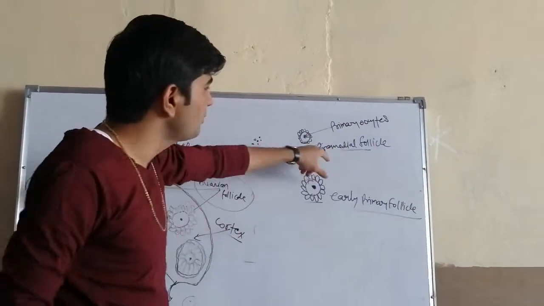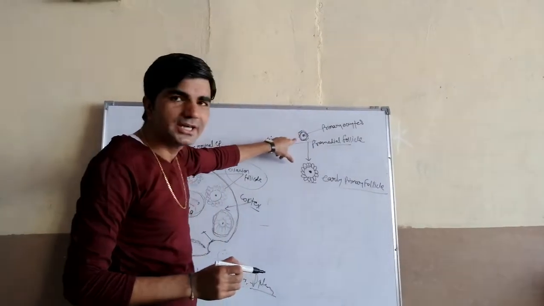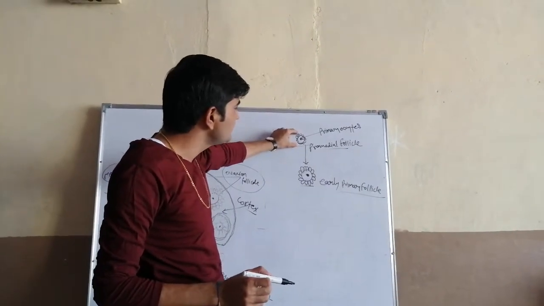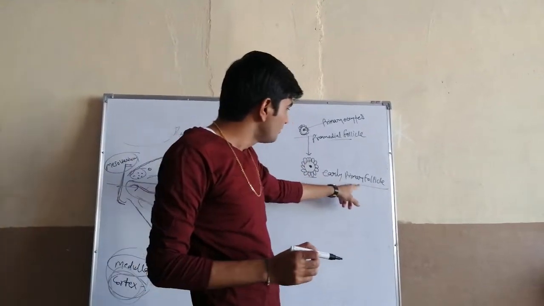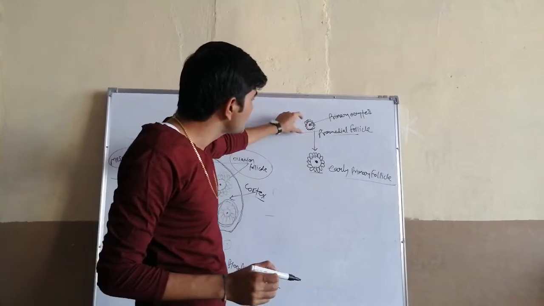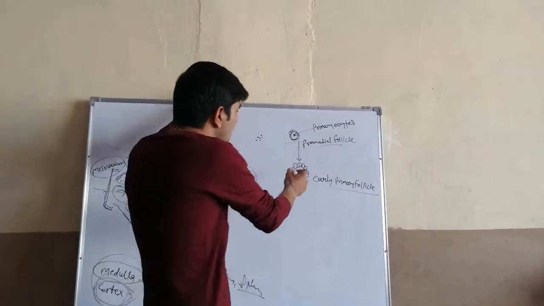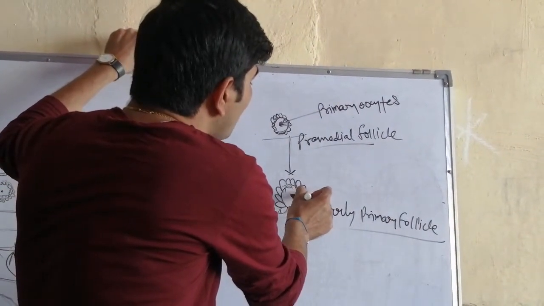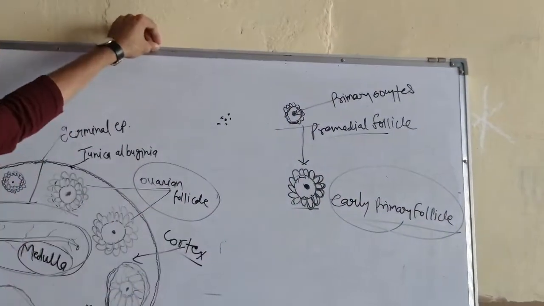That means in primordial follicles, primary oocytes are surrounded by follicular cells. These follicular cells are flat, that means squamous. And in the later stage, the early primary follicle, these follicular cells proliferate and become tall and columnar in shape, that means column-like shape. This stage is known as early primary follicle.